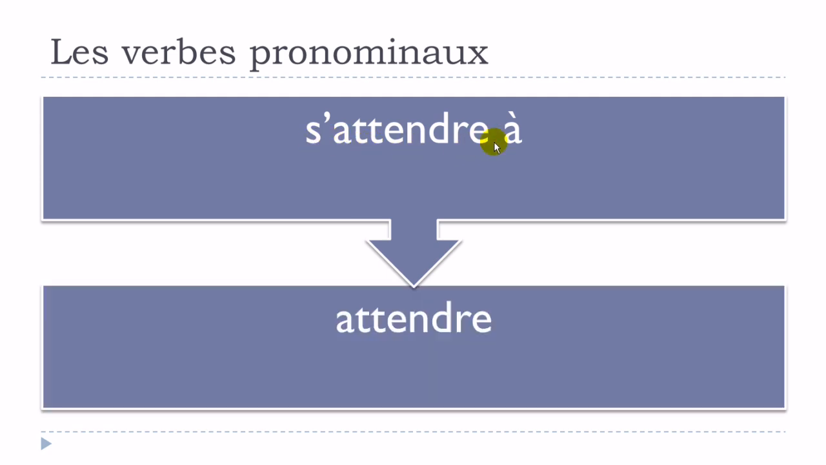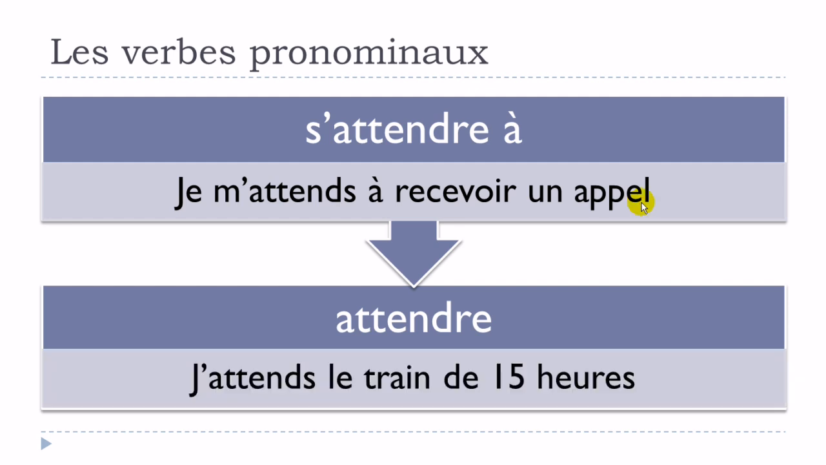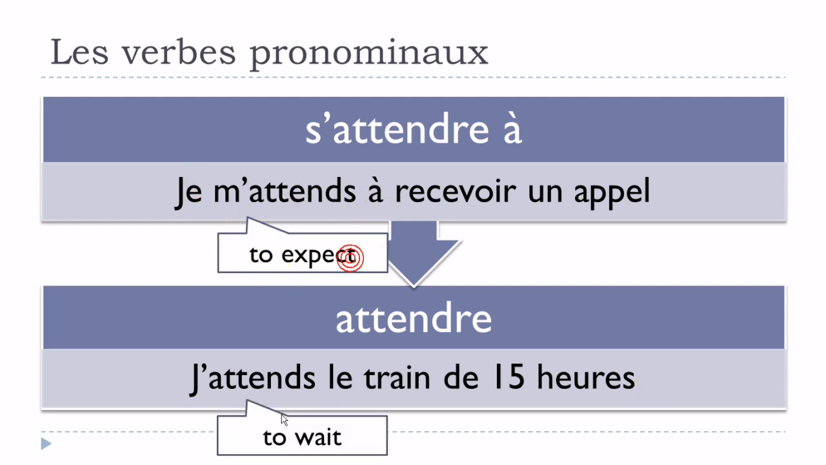S'attendre à, an example. Je m'attends à recevoir un appel. And then j'attends le train de 15 heures. Okay, so in that case it will mean to expect, and in that case it will mean to wait. Je m'attends à recevoir un appel, so I expect to receive a call, and then j'attends le train de 15 heures. Well, I'm waiting for the train that will arrive at 15 heures.